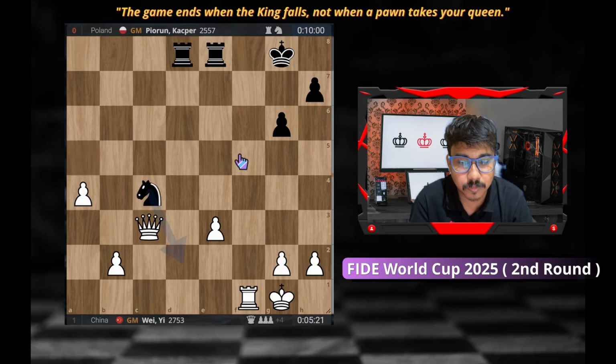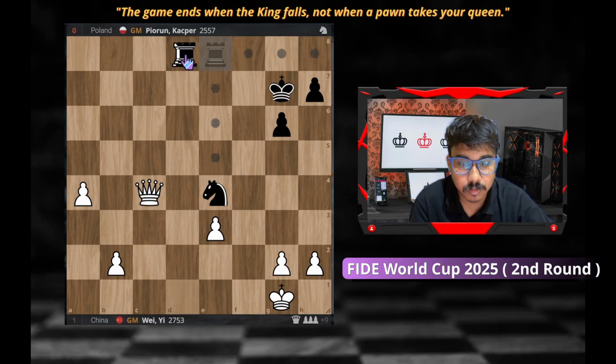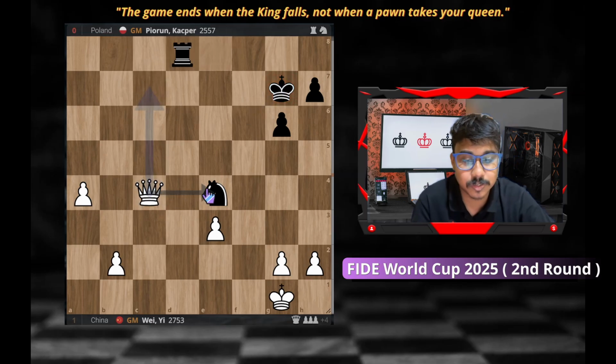And black resigned after some time. So that was the final position. Where yes, the rook and knight were also kind of trapped because you cannot play this after queen c4. Simply I will take here. I can play queen c7 as well. Like take this, whatever I play, it's just winning.